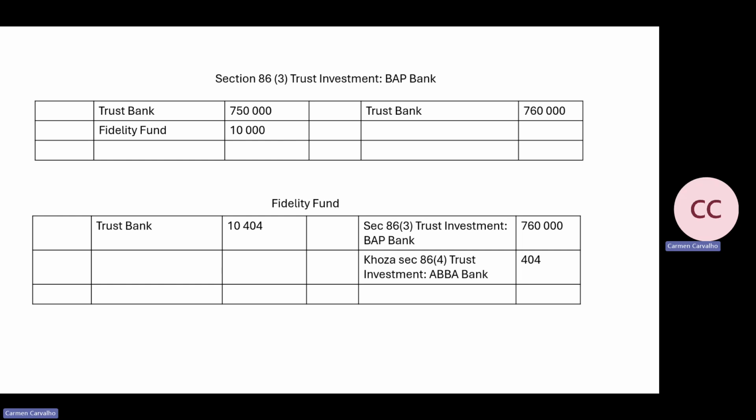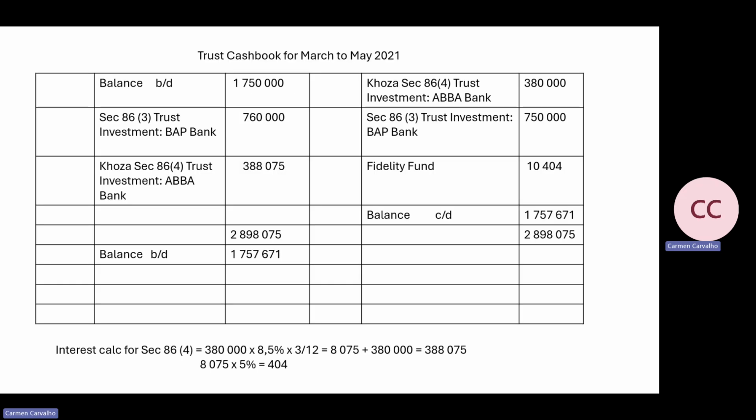The Fidelity Fund gets 10,000 from section 86.3 and gets 404. And it does say that we pay. So it's 10,404. And if you look at the bank account, we are paying Fidelity 10,404. And that is trust investments.